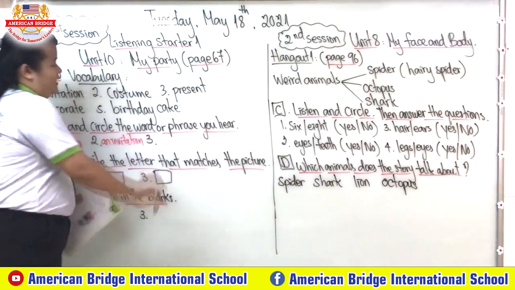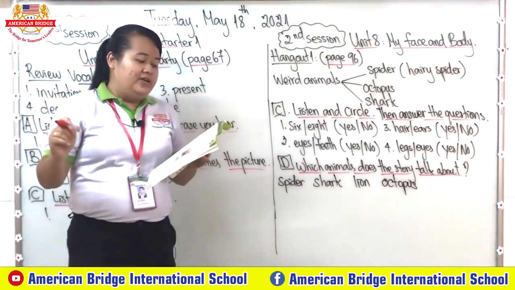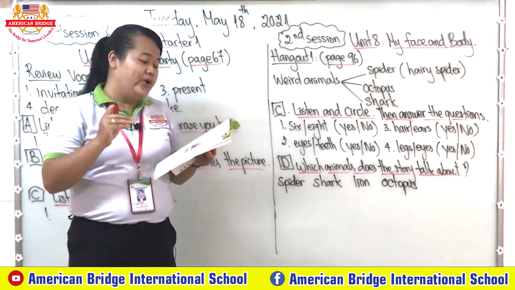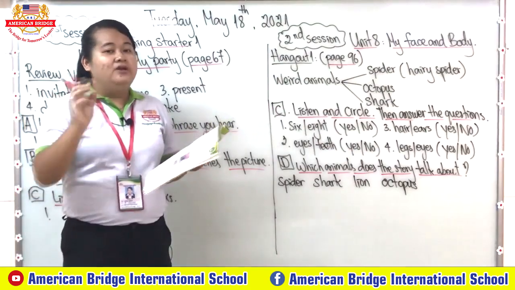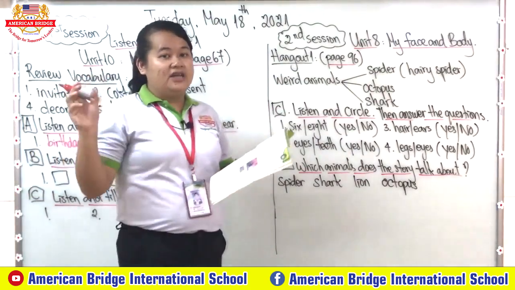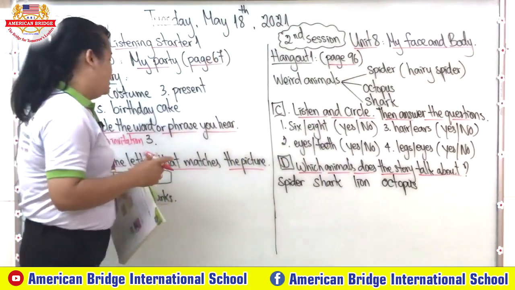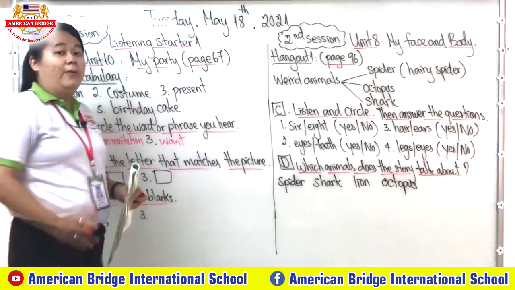So we need to circle that word. And number 3: No, but I really want, or don't want, to come. So want or don't want? Good. The correct one is want, right? So for this one we need to circle the word want.